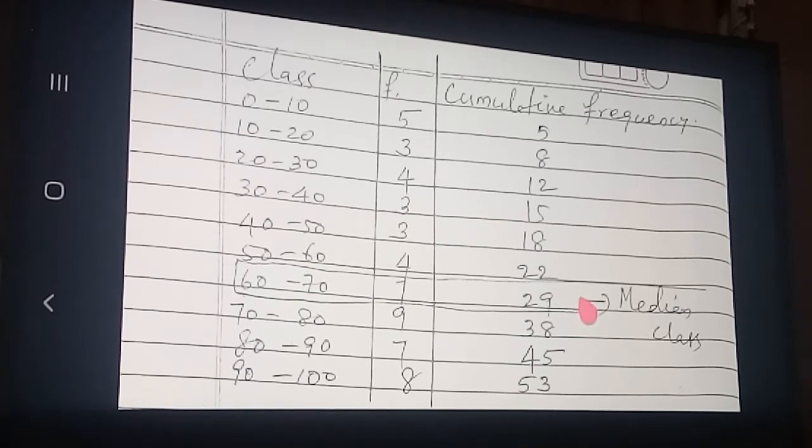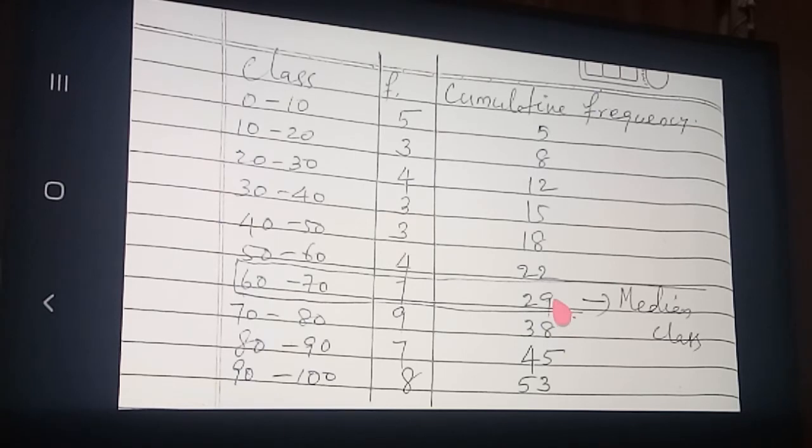So what is the median class? Median class is the class in which the n by 2th frequency lies. Clear? So n by 2, how much is coming here? 26.5. Where does 26.5 lie? In this class. This is the median class.